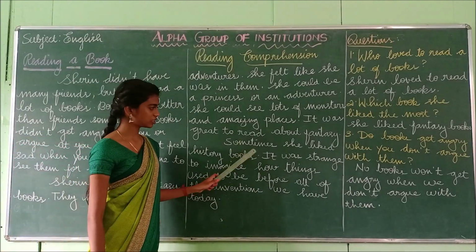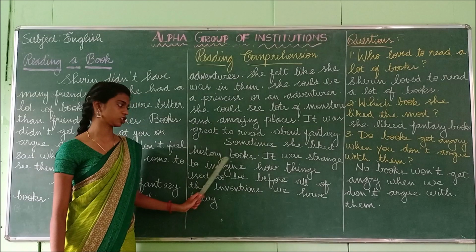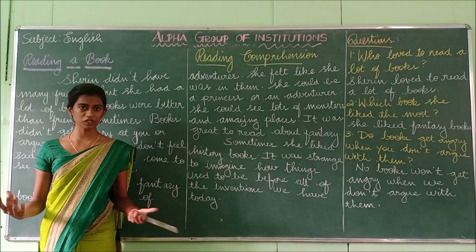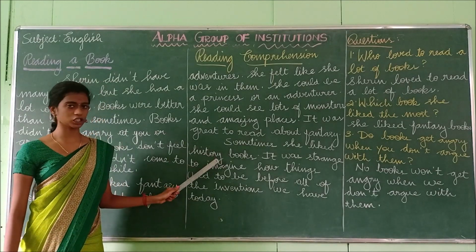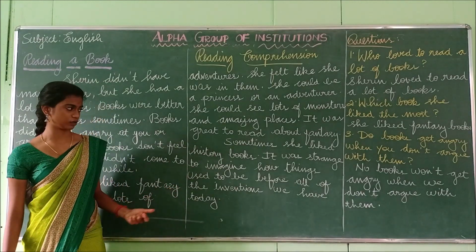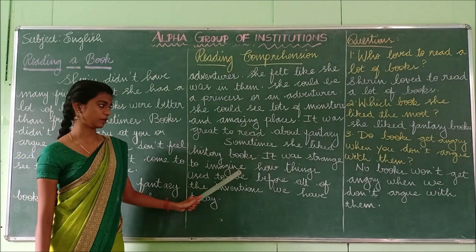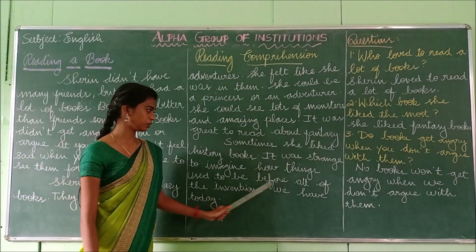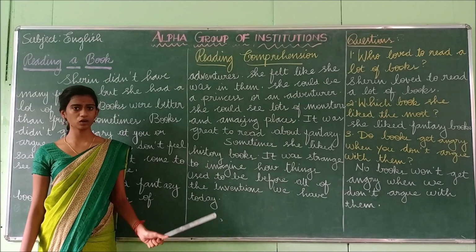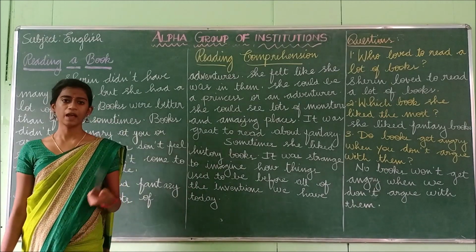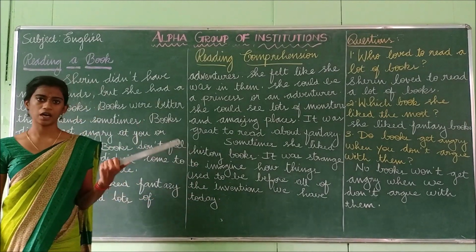And the third passage is, sometimes she liked history books. So most of the time she will read the fantasy books, and sometimes she used to read the history books. She likes history books also. It was strange to imagine how things used to be before all the inventions we have today. So in those books, she is reading about the people who lived in the past.